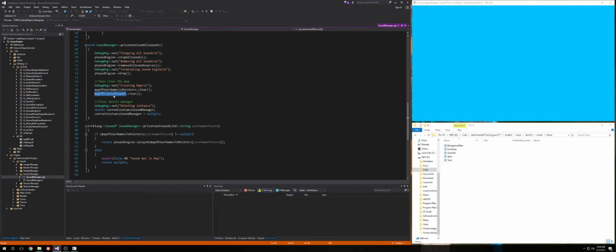This second map is basically for sounds that are in a loop, so that we can clear them out when we're done with the loop, and I'll demonstrate that within a second. As well as deleting our instance of our sound manager.